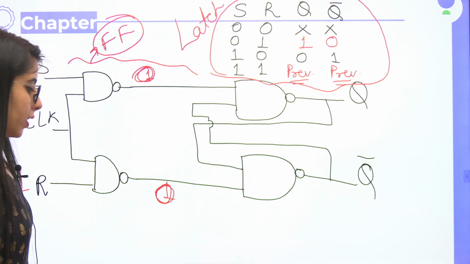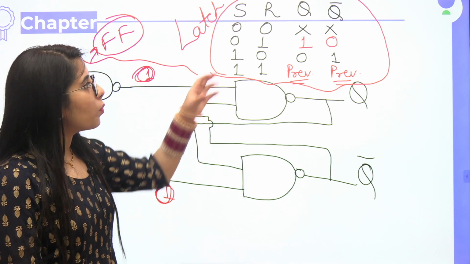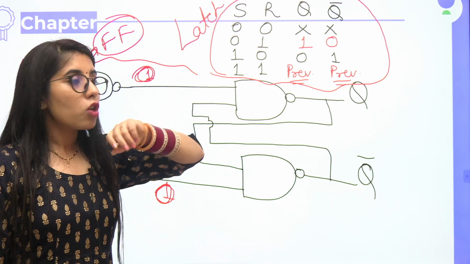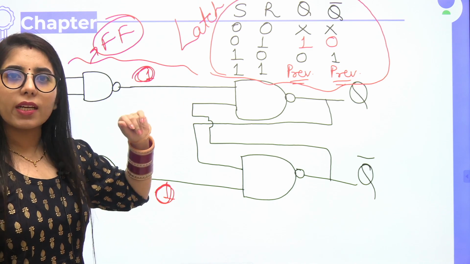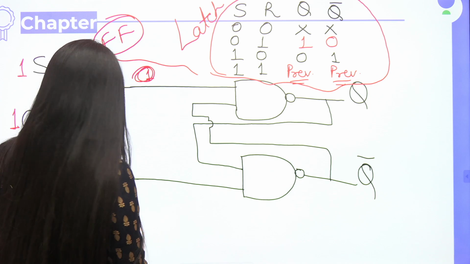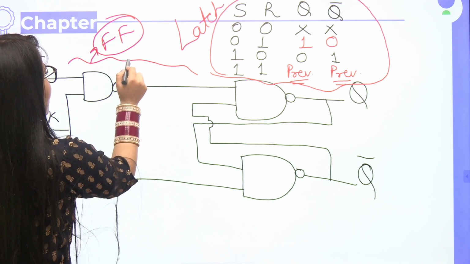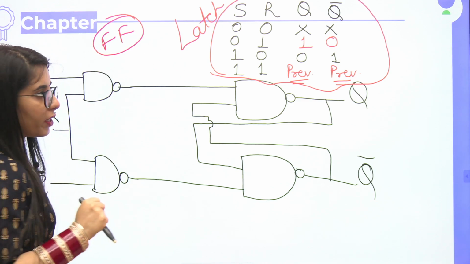Here comes a point. What is that point? That we have to do something to remove the forbidden condition. But what can we do to remove it? For that, I can make a modification in the circuit. I'll show you with the blue color what kind of modifications you will be doing, and you will be constructing the JK flip-flop with this flip-flop particularly.